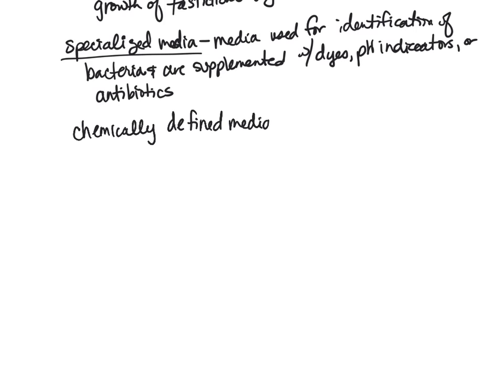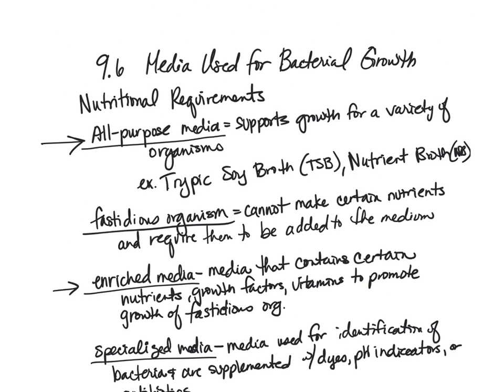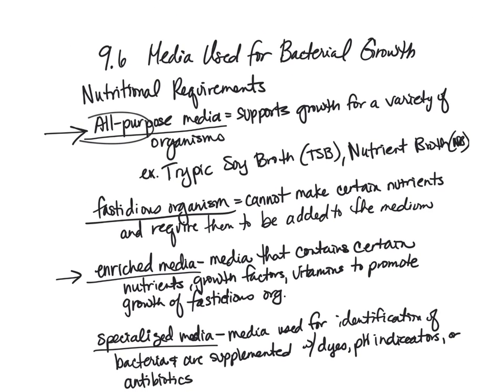Or chemically defined media. A chemically defined media is where we know the complete chemical composition of the media. This is the kind where you would purchase it from a seller, and they would tell you exactly the percentage or gram weight of this molecule, the percentage of the next molecule, so you know exactly what's going to be in it. Most of the media that we've already talked about are not like that. If we go back up to this all-purpose media, these are not like that.